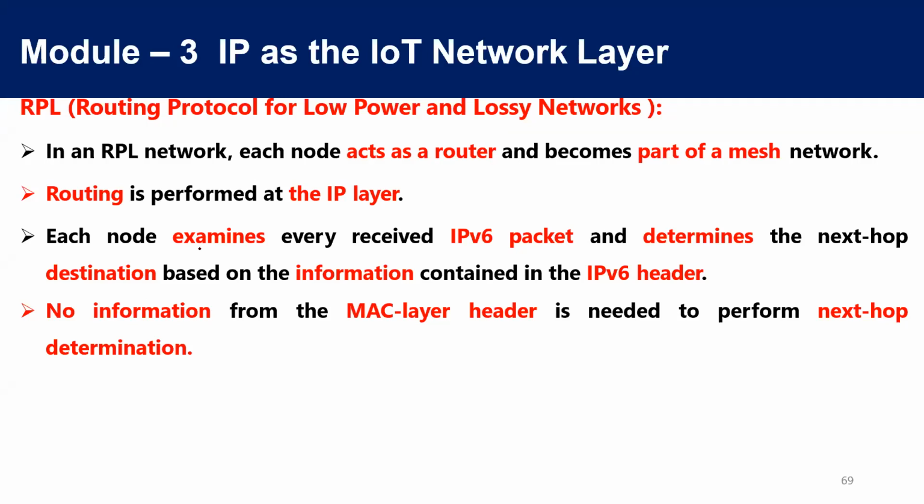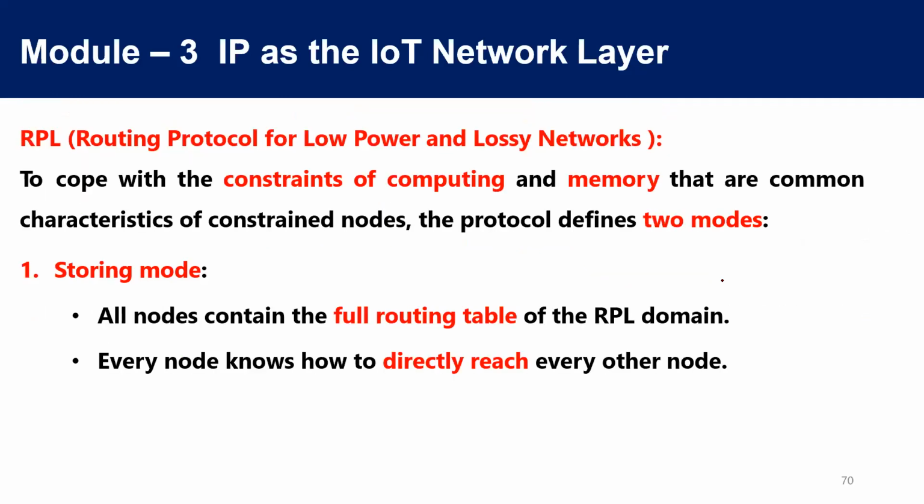As you all know, here also the routing is taken care of by the network layer only. We call it the IP layer. For performing the routing, it is completely based on IPv6. It will not take any information from the MAC layer. So the routing does not depend on the MAC layer header. It depends on the IPv6 header. For routing, the IPv6 address is required, not the MAC address or any information from the MAC layer. That is one advantage of this RPL protocol.